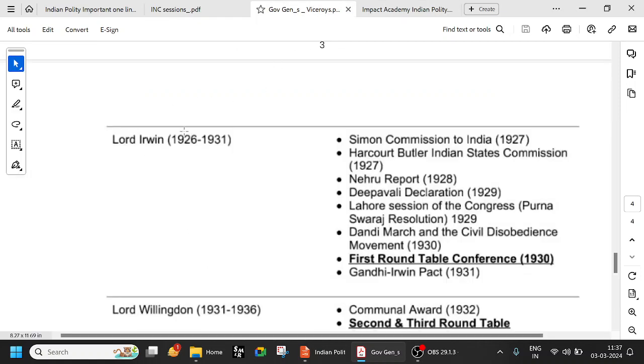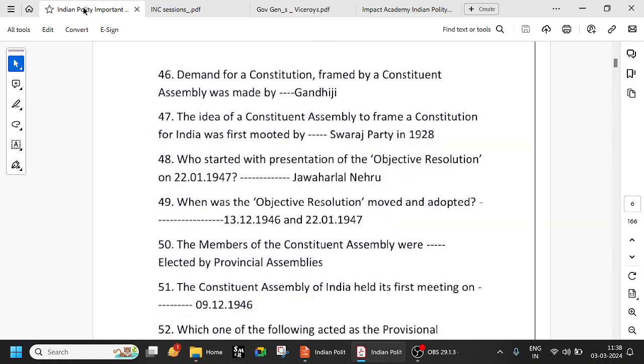And who was the Viceroy? Lord Irwin. Try to link this with the Gandhi-Irwin Pact 1931, which is just after. Also, when the Simon Commission came to India, Irwin was there. Nehru Report 1928 is by Motilal Nehru, father of Jawaharlal Nehru. And in 1929, the Lahore session headed by Jawaharlal Nehru gave the Purna Swaraj resolution. That means we want complete freedom.